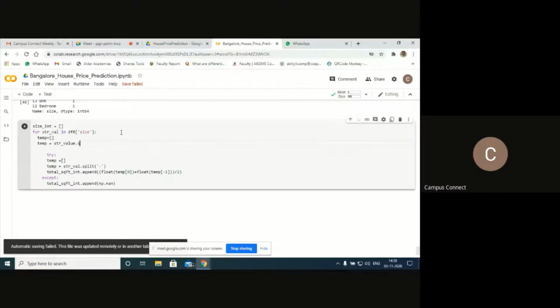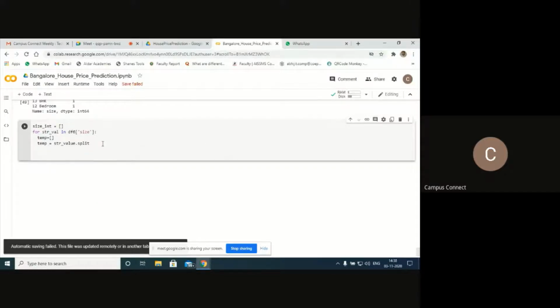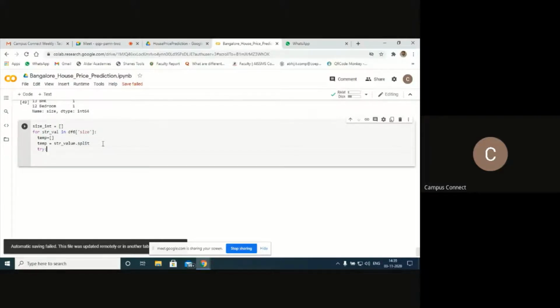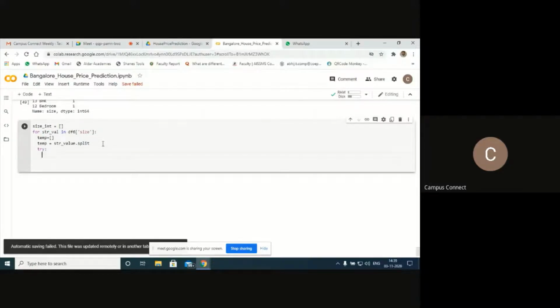I'm going to split the value 2 and BHK, so I can use the same split function. Now I'll use try, just to handle exceptions.